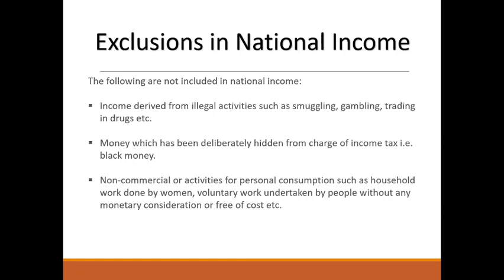And next are non-commercial activities for personal consumption, such as household work done by women and voluntary work undertaken by people without any monetary consideration, or free of cost.